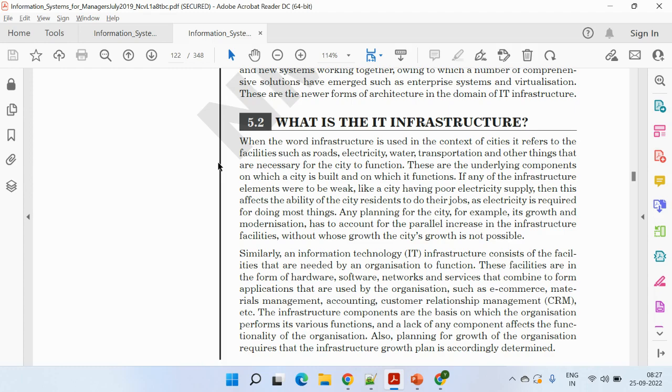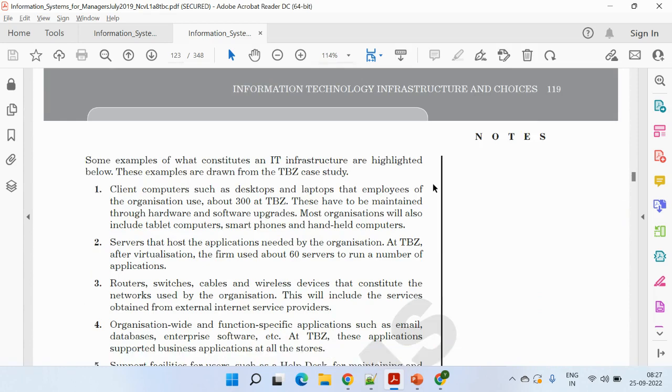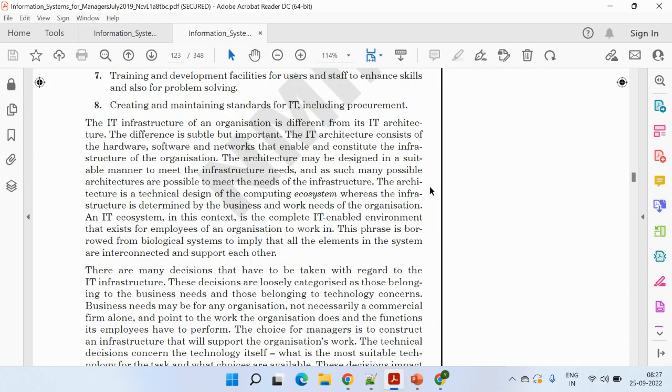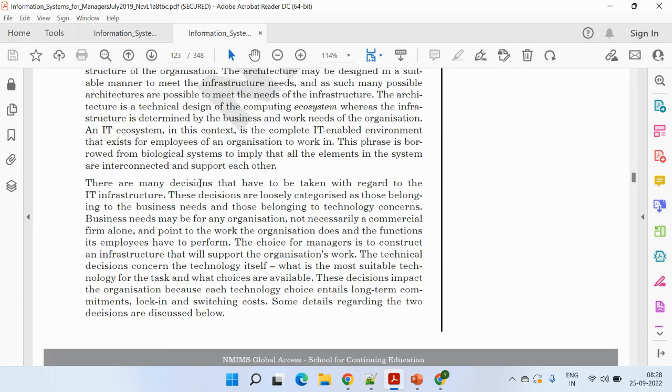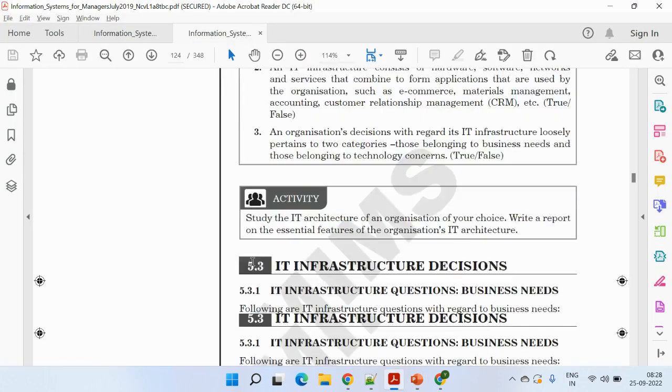What is IT infra? What is the IT technology which is being used? What are the various CRMs? What are certain examples? Maybe you can give some case studies. Ideally not required, but yes, you can give one or two liners. The IT infrastructure, IT architecture, a little bit about these things. Not much, but yes, a bit. Then go to page numbers 120 and 121. It is IT infra business need and IT infra technology need.